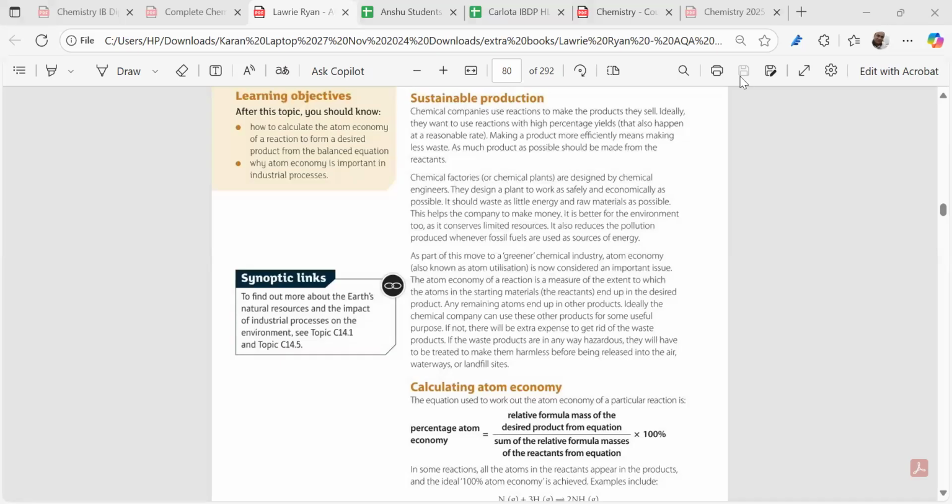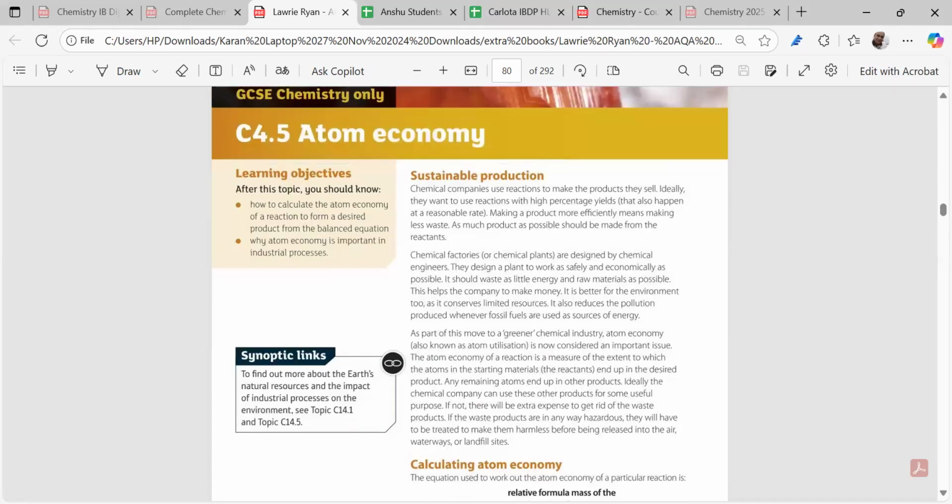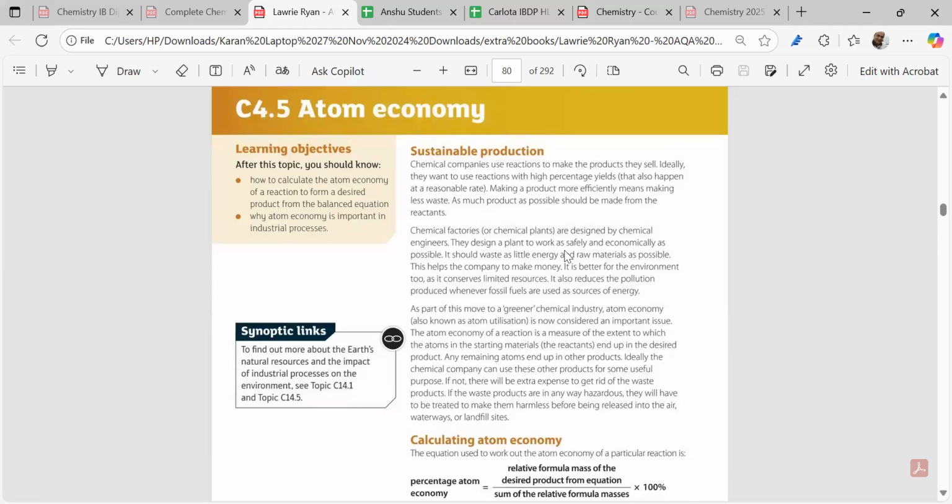Okay. So now we are doing this part of the sustainability portion, which is called atom economy. What do you mean by atom economy? Atom economy is a parameter which is very importantly used in green chemistry.